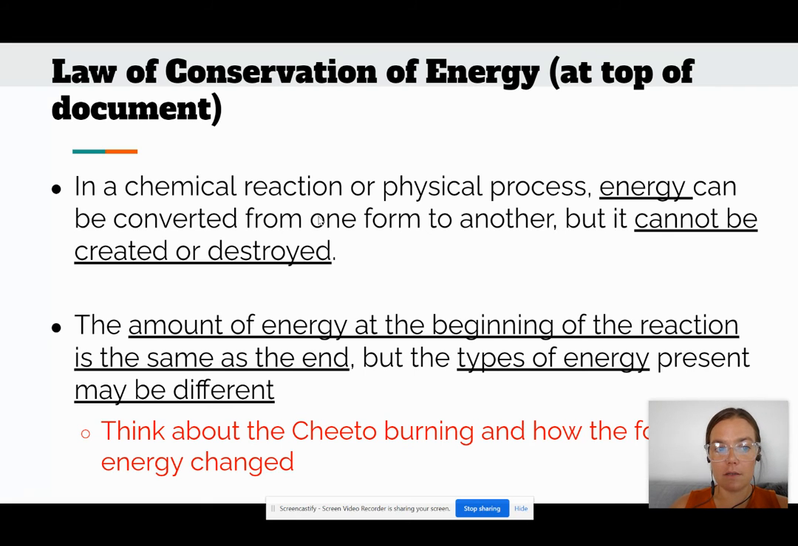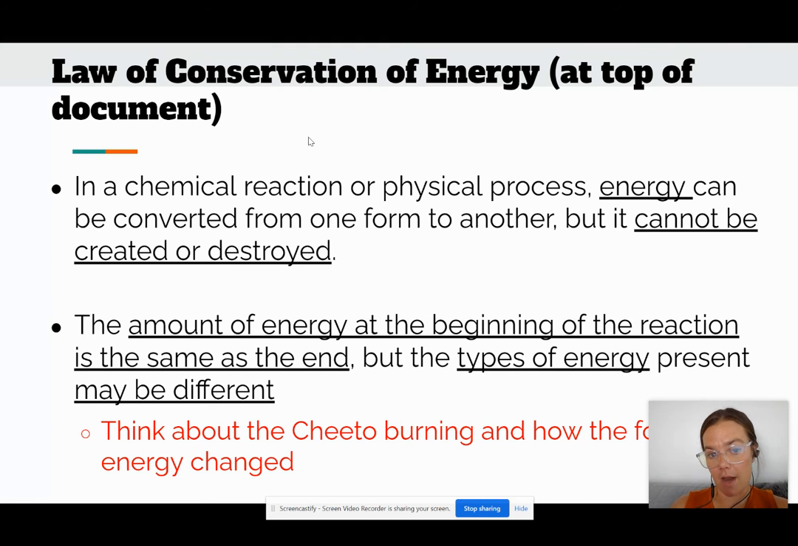What the law of conservation of energy states is that in a chemical reaction or physical process, energy can be converted from one form to another, but it will not be created or destroyed. The amount of energy at the beginning of the reaction is going to be the same as it is at the end. You're just maybe going to have some different types of energy.